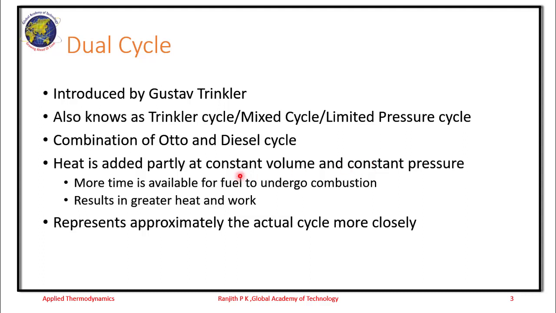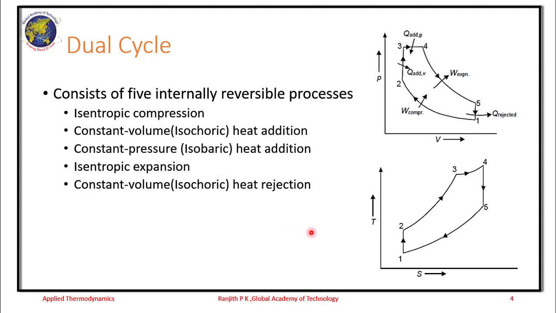So what happens with this is there is more time available for the fuel to undergo combustion, which results in a greater amount of heat and work, and results in a higher value of efficiency when compared to the Otto and diesel cycle. This dual cycle is a little derivative of a diesel cycle. So the diesel cycle can be approximated as a dual cycle to follow the actual cycle very precisely.